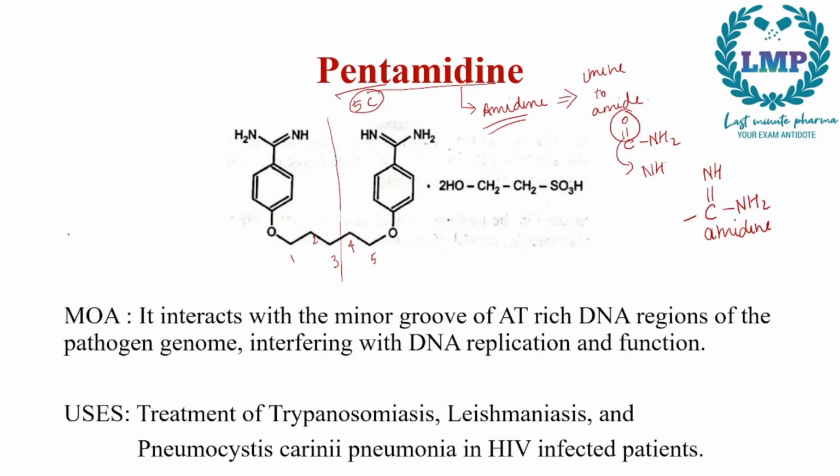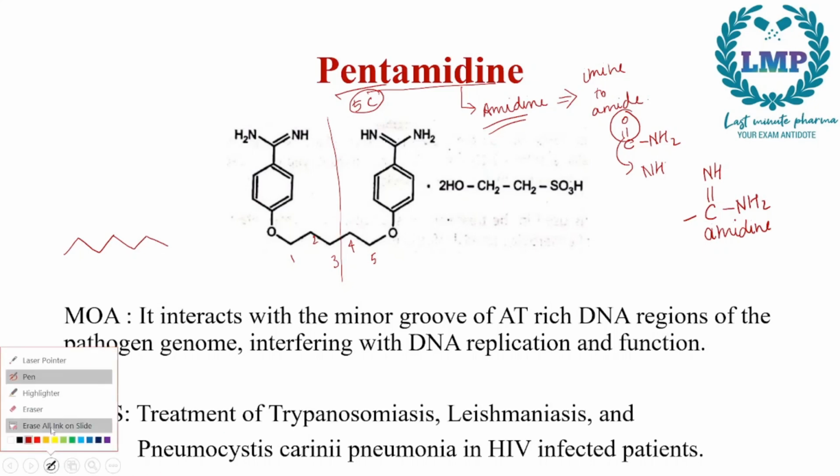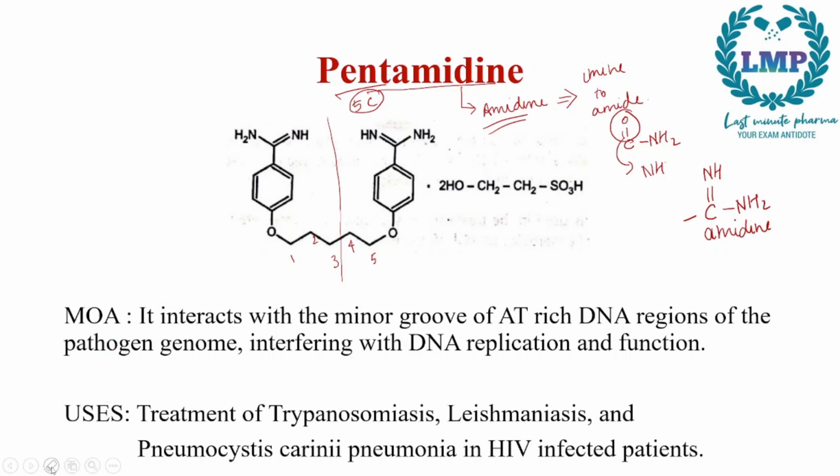We draw a 5-carbon chain first, then an oxygen, and then another 5-carbon chain, 1, 2, 3, 4, 5, and another oxygen. Then we just draw a mirror image on both sides, a benzene ring right here.